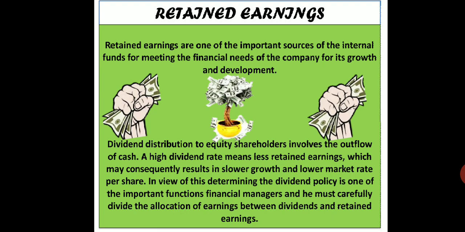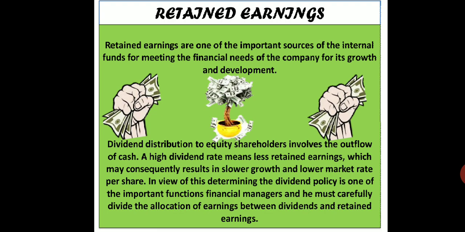Dividend distribution to the equity shareholders involves an outflow of cash. Inflow is where the company receives cash, and outflow is where the company has to let go of the amount. When you pay dividends to your shareholders, you make the payment out of the profits you made as a firm during that year. So is the cash coming in or going out? Of course it is going out, so it is called cash outflow.